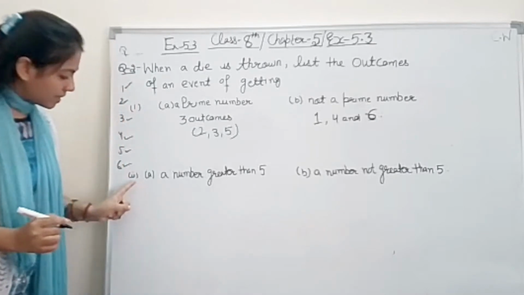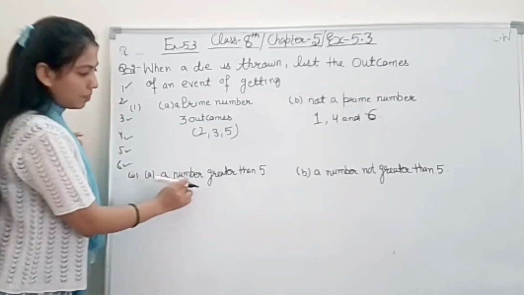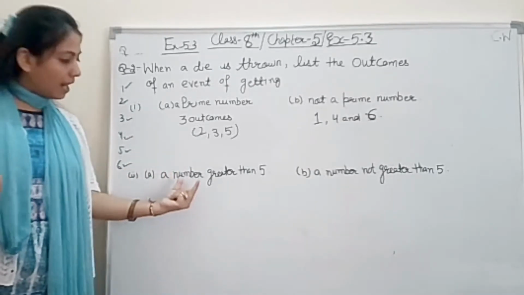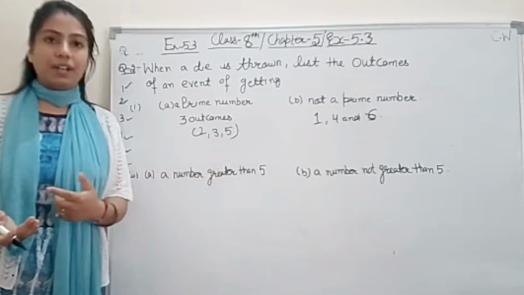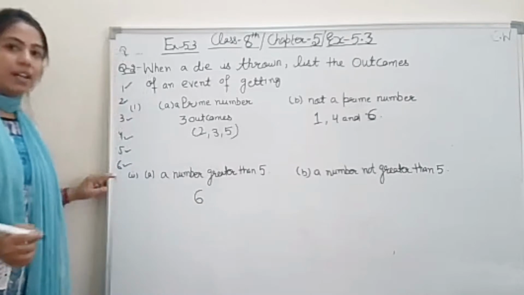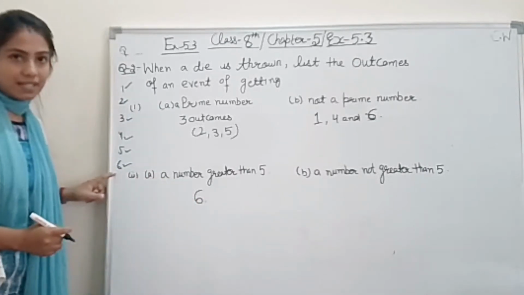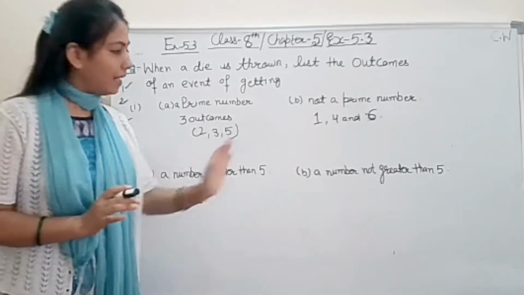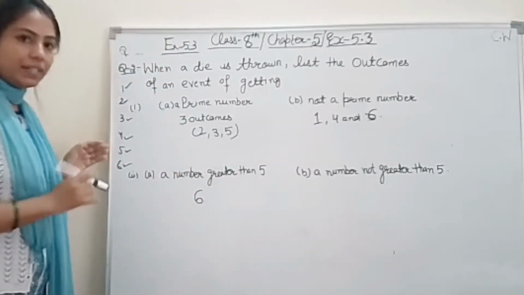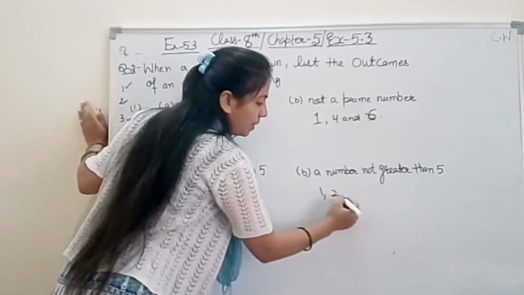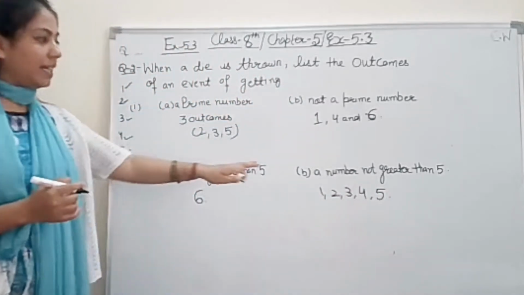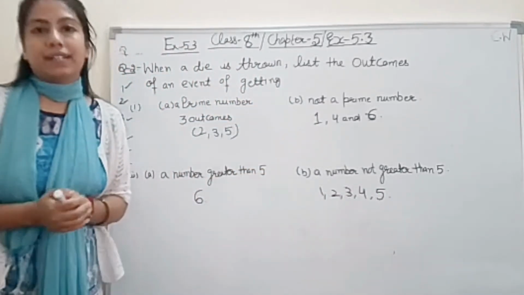Now second part, A: a number greater than 5 when we throw the die. How many outcomes are there greater than 5? Only one outcome, that is 6 only. Right? Now part B, a number not greater than 5. Obviously, the numbers not greater than 5 are 1, 2, 3, 4 and then 5. Those are the outcomes that are not greater than 5.